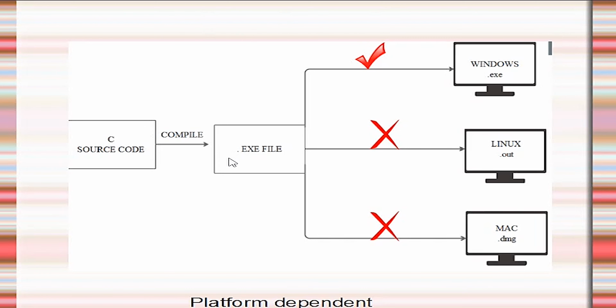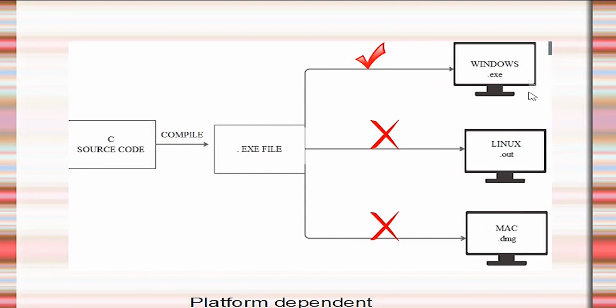This .exe file can be understood by the Windows platform and it runs successfully. If we try to run the same .exe file on a Linux machine, it cannot run, because the Linux machine cannot understand this .exe file.